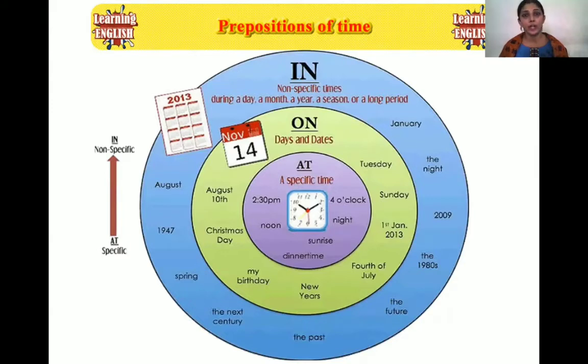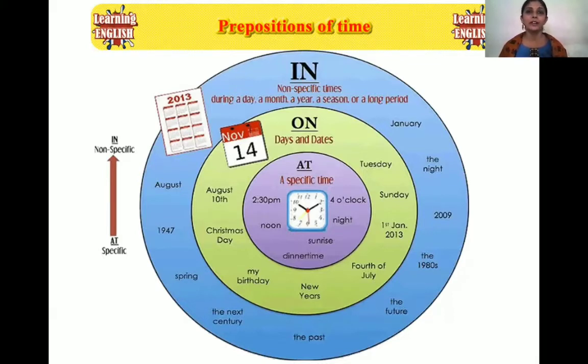Diwali vacation is generally in the month of October or November. Here we are not giving specific date. All right. So in this way, we use preposition in. Heavy rainfall occurs in the month of August. Coming to the next, on, which is used for specific days and specific dates. Gandhi Jayanti is on 2nd October. So there we are giving a particular date. India celebrates its Independence Day on 15th August.